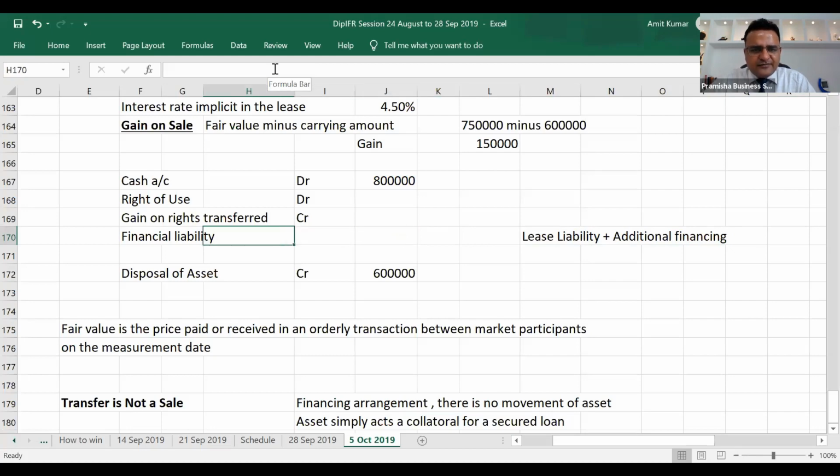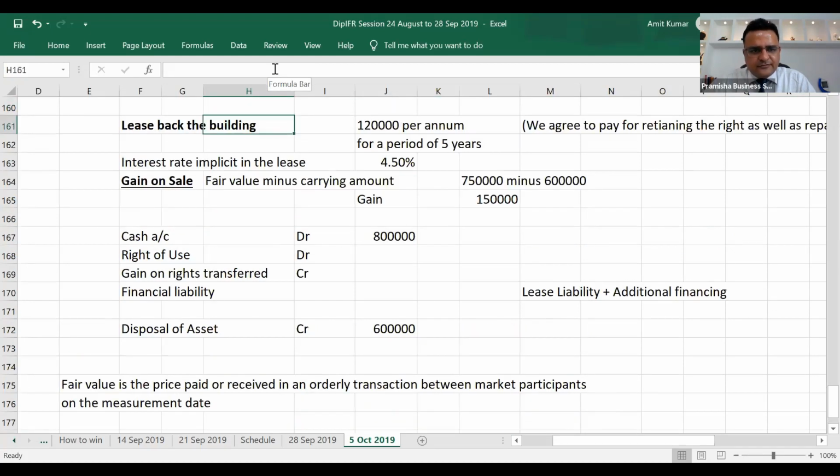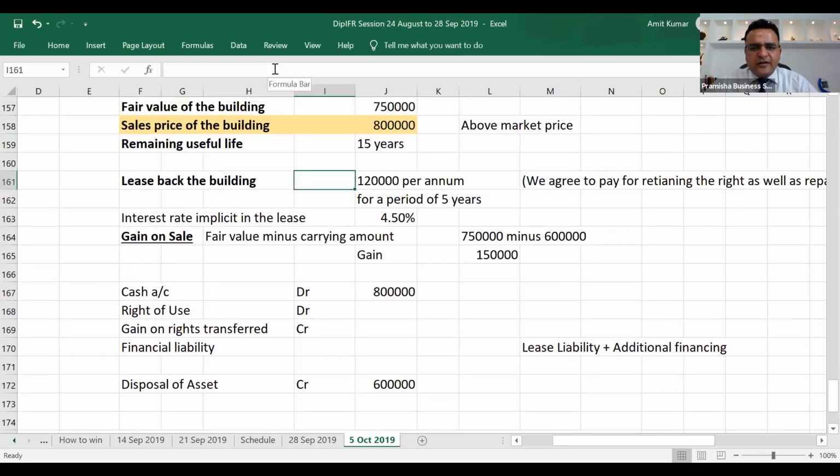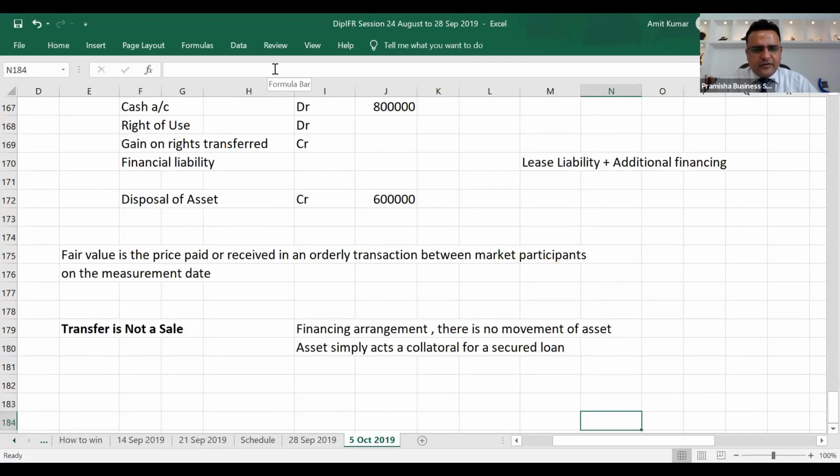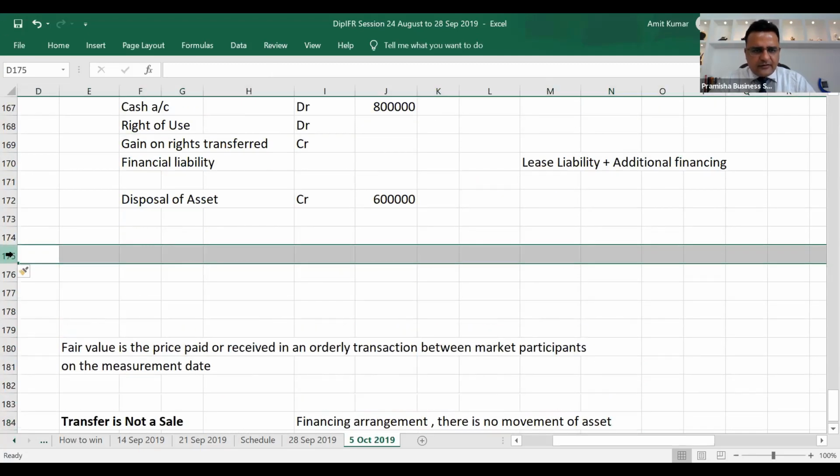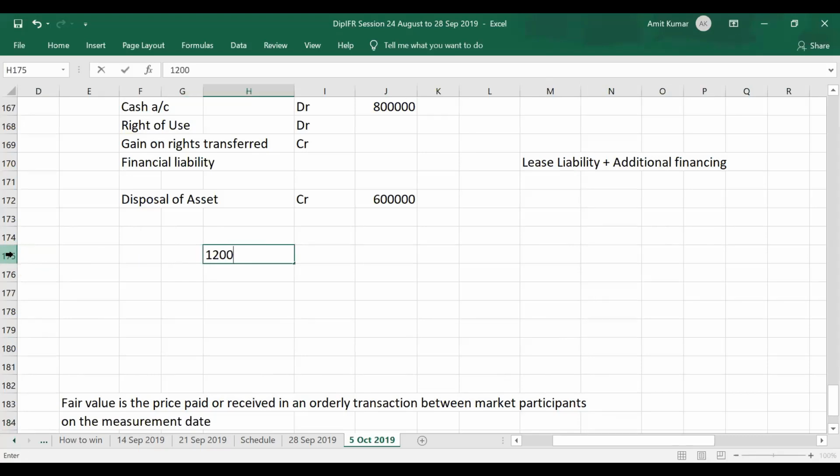How much is that? How much will be the financial liability? And how much will be the lease liability? 1,20,000 being paid over a period of 5 years. If I calculate the present value, it will be a combination of your lease liability as well as additional financing. So 50,000 should be the finance liability.